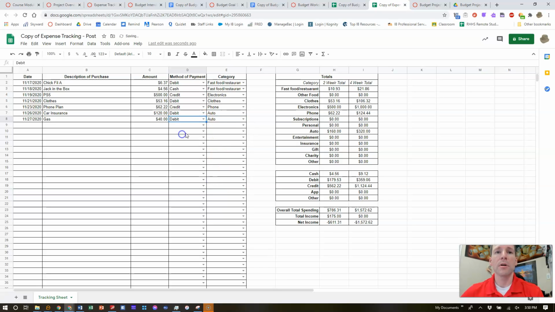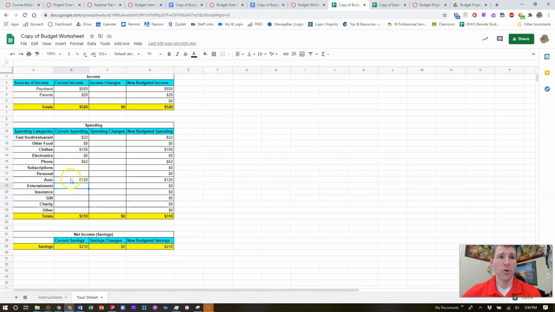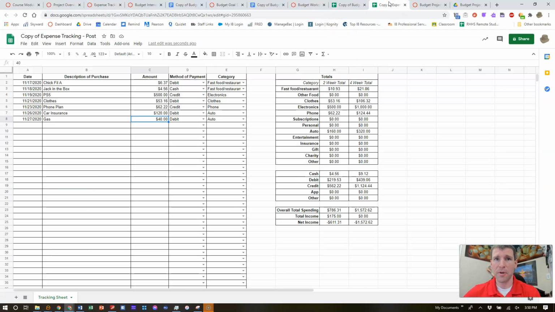Let's say I use my debit card. So right now, auto is showing 160. All right. Well, if you're spending this every 2 weeks, it would be the $120 you spend in car insurance plus $80 you spend on gas. So therefore, what you would put down here for auto is actually $200. All right, $120 for car insurance plus the $80 you spend on gas.